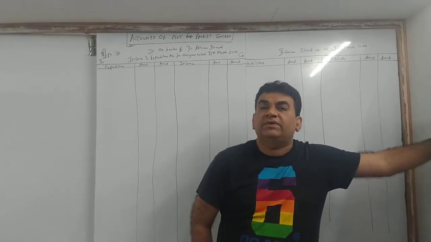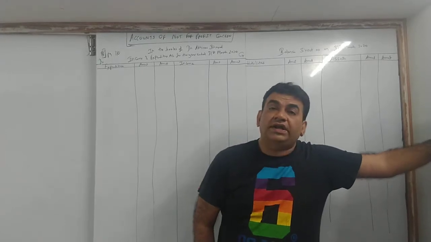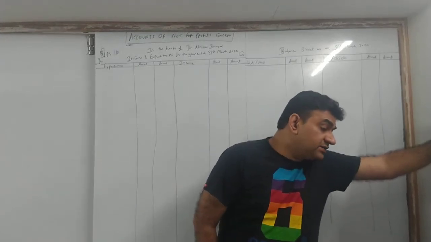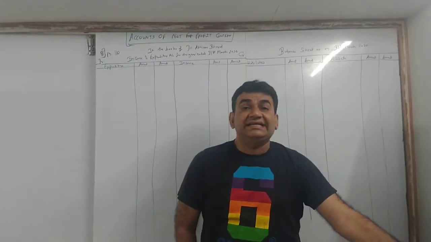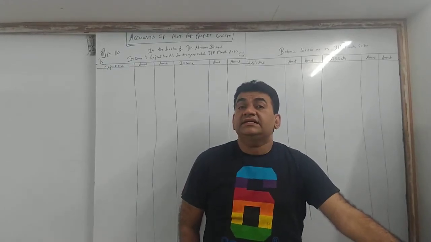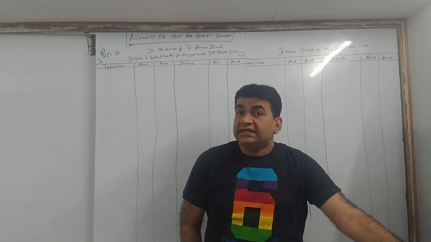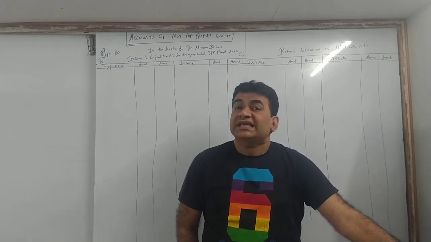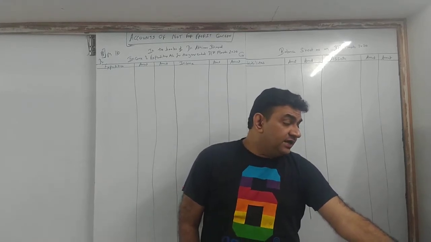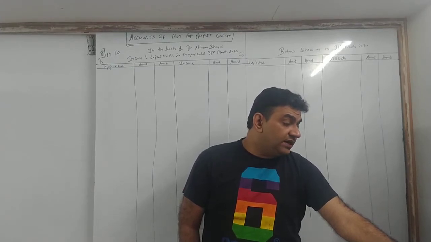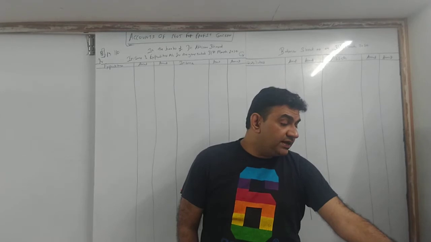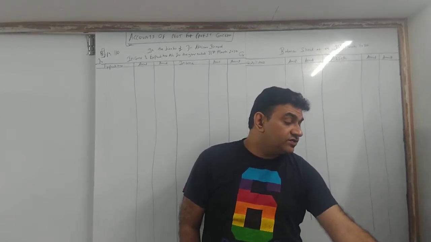So we don't have an option, but we have to solve according to that. Okay? He started practice as a medical practitioner on 1st April 19. That means it is a new setup for him. He is new into this activity. He gives you the receipt and payment account for the year ended 31st March 20 and the adjustments. Prepare income and expenditure account and balance sheet for the year ended 31st March 20.